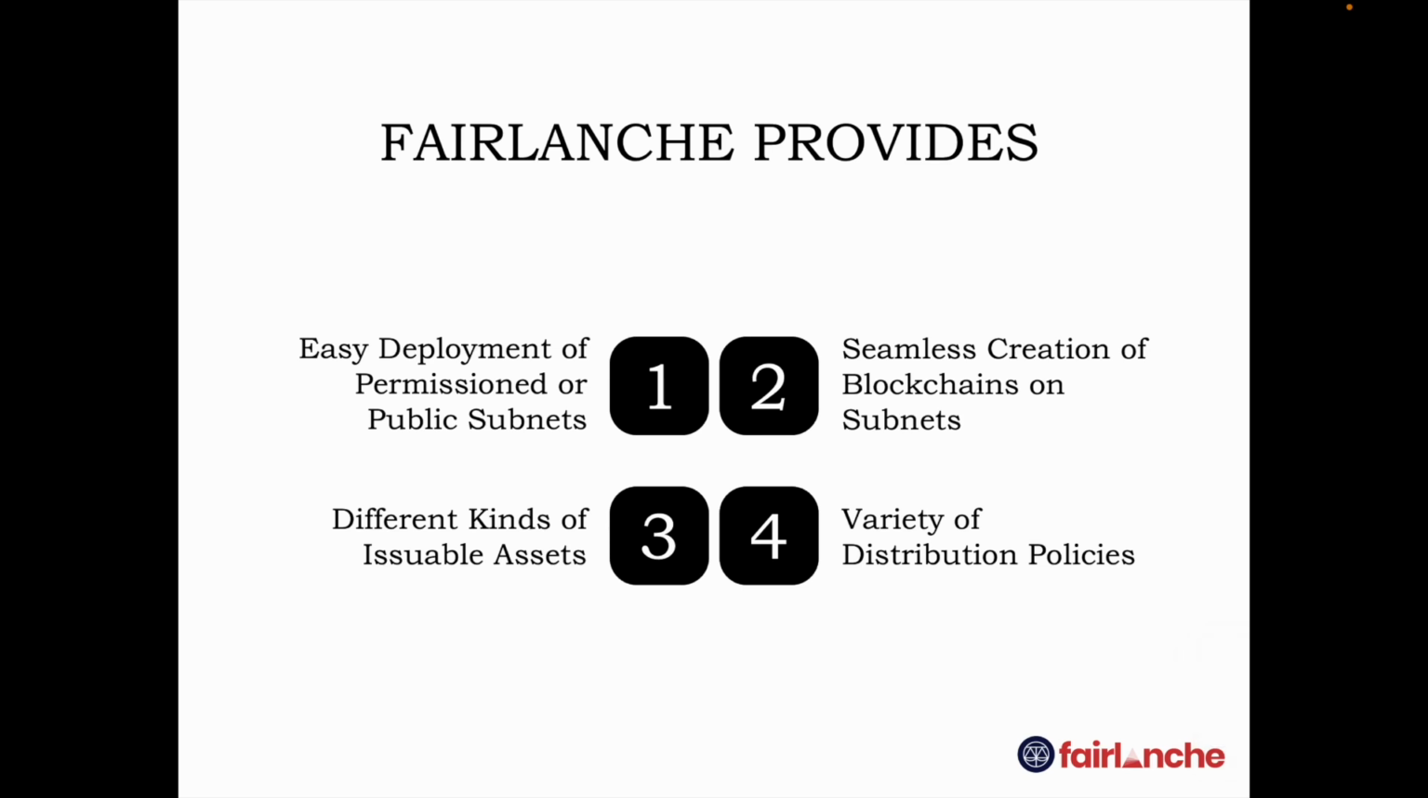Fairlanche simplifies the creation of Avalanche subnets with fair distribution of resources through smart contracts, with options for permission to our public networks and customizable distribution policies. It's user-friendly and does not require technical knowledge. Additionally, it aims to ensure fair distribution of non-monetary and monetary assets on the blockchain.